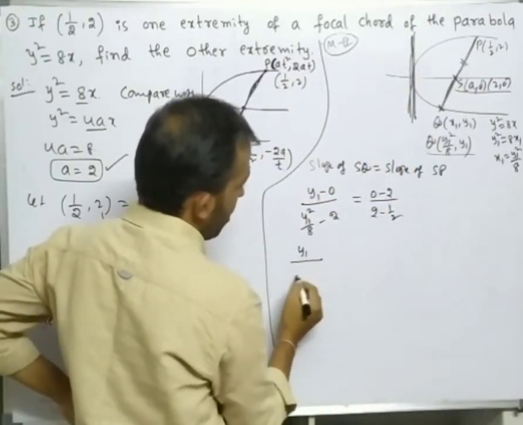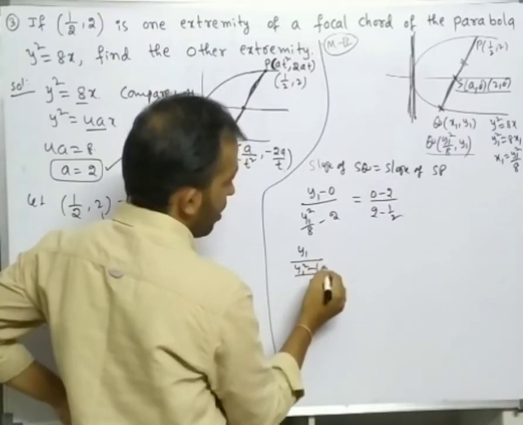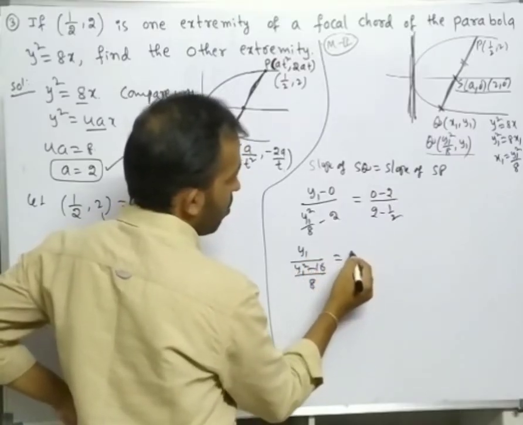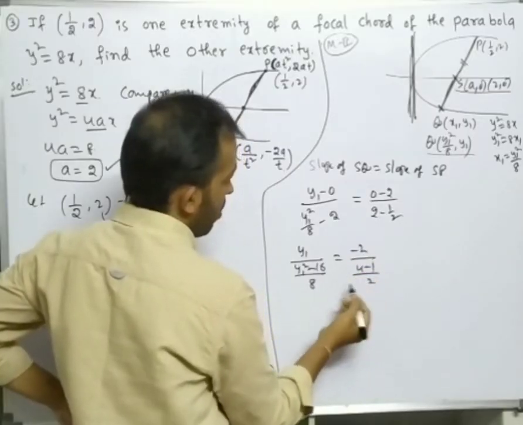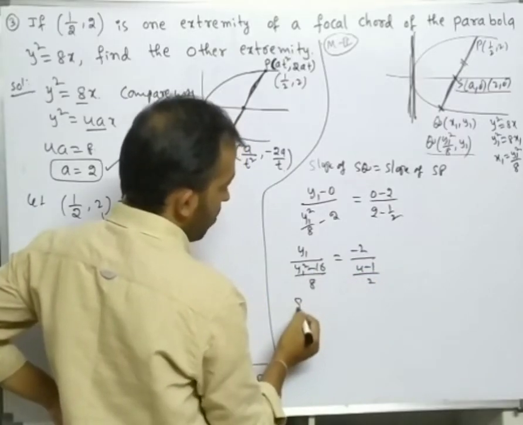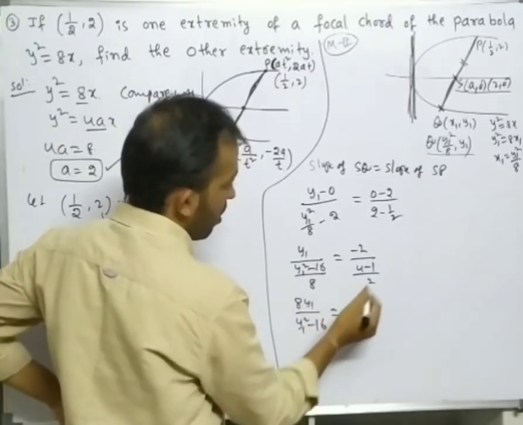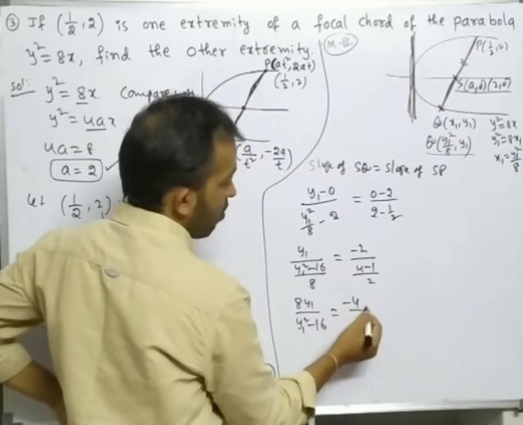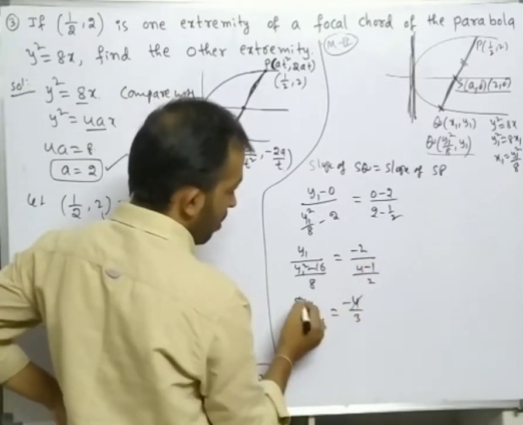Y1 by 8, LCM: y1 square minus 16 is equal to minus 2 by 2, LCM: 4 minus 1. So 8 brought up, 8y1 by y1 square minus 16 is equal to minus 4 by 3.